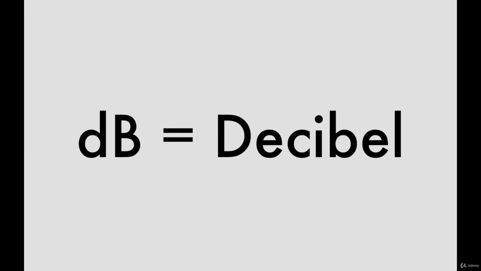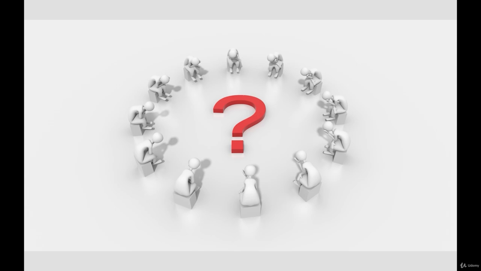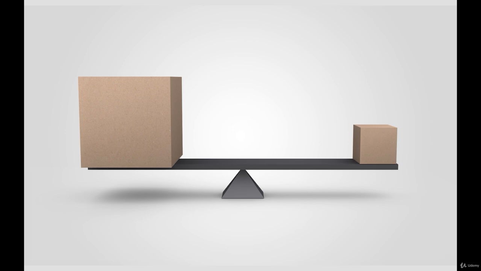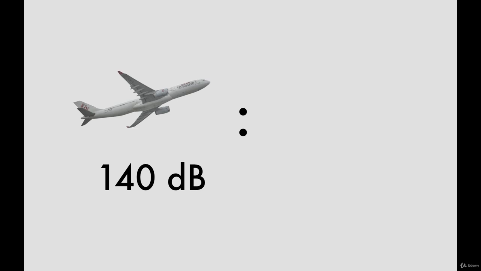The decibel is the most common unit used in audio production, yet many people find it hard to understand. This is because decibel can be used to express many different things. The most important point to remember is that when you use decibel, you are comparing two things and expressing the ratio between them. So when you make a statement like a jet engine at takeoff has a sound level of 140 decibels, you are comparing the sound pressure level generated by the jet engine to the threshold of human hearing, that is, the quietest sound an average human can hear.